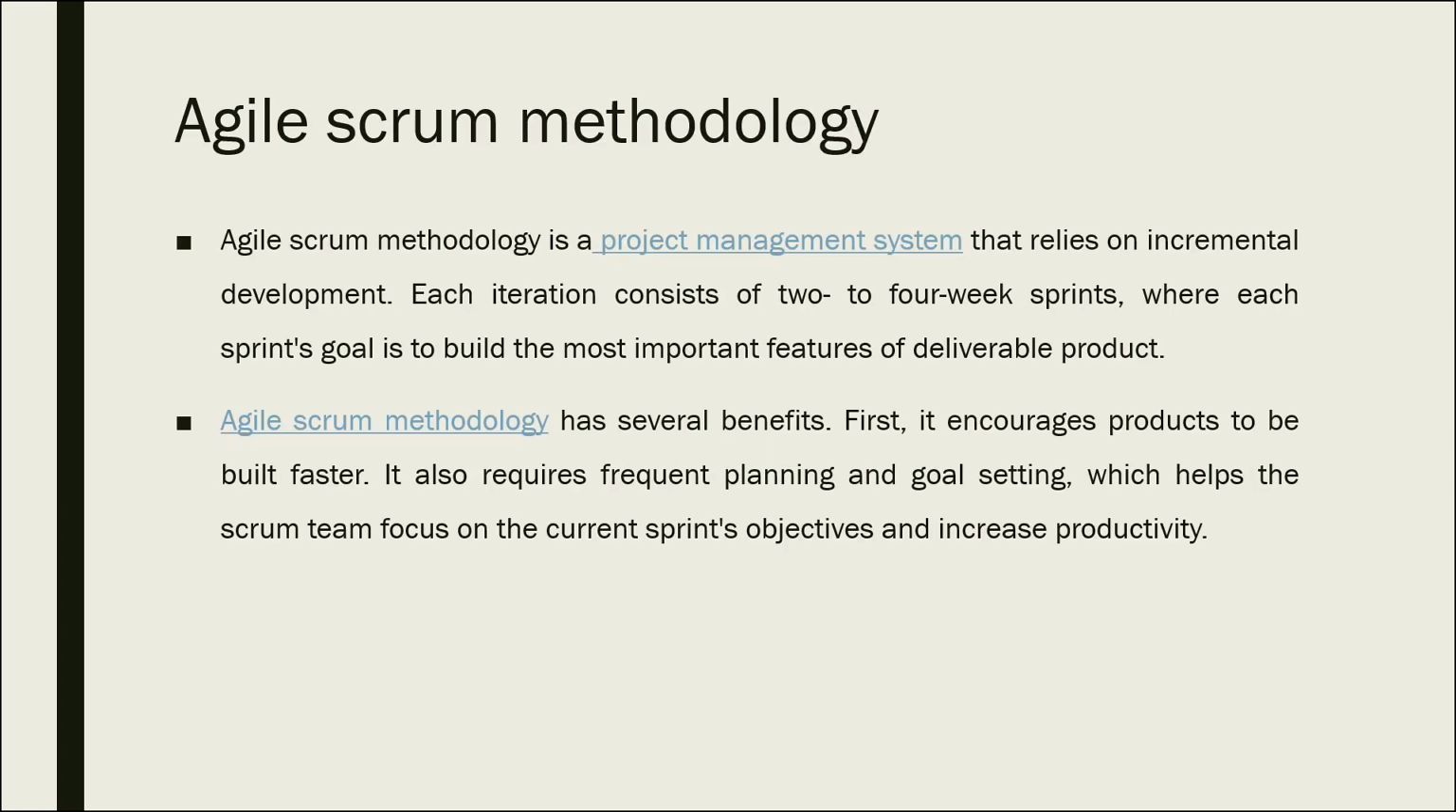Agile Scrum methodology is a software management system. It mainly relies on an incremental and iterative approach. Each iteration consists of a 2 to 4 week sprint. The main focus of the sprint goal is to develop the important features of the software product.